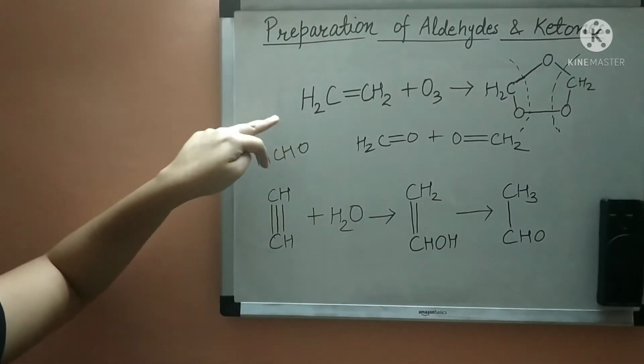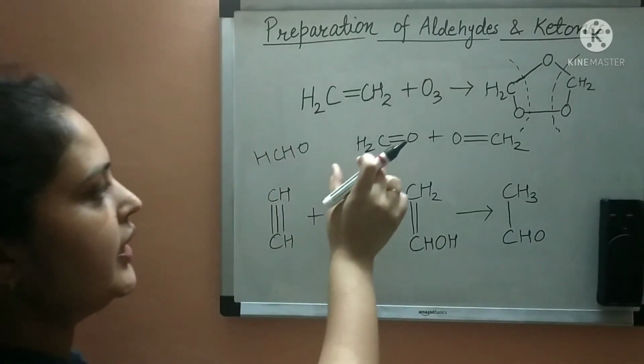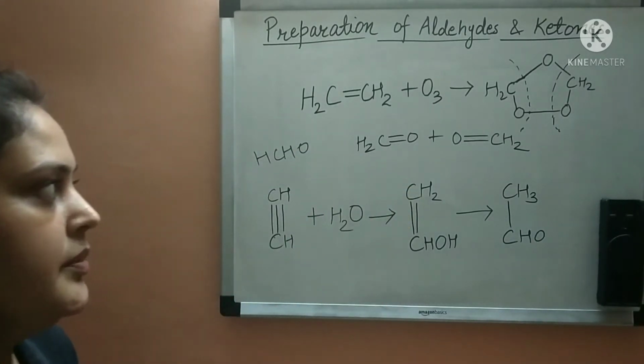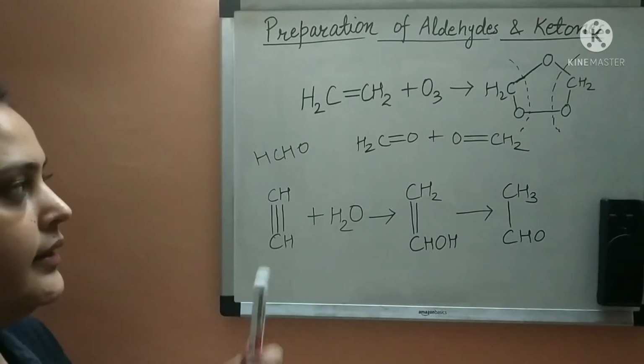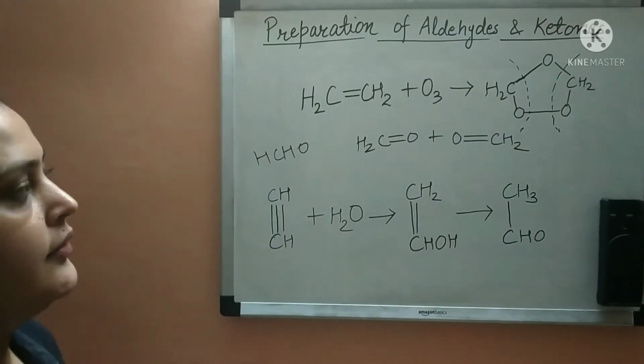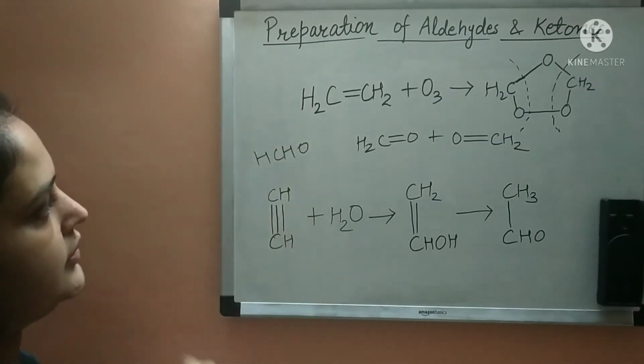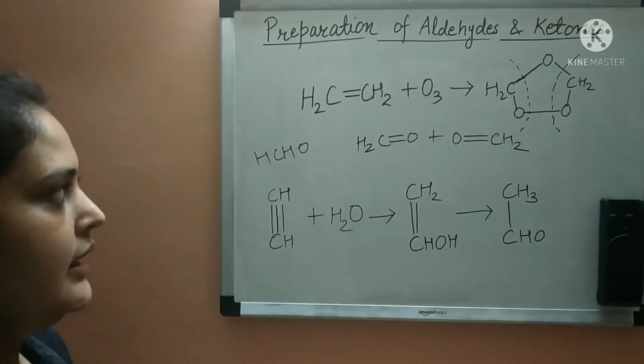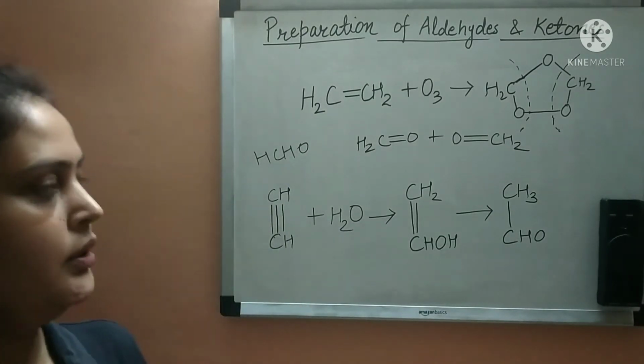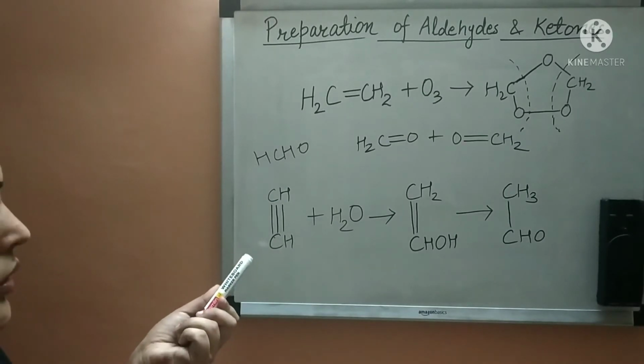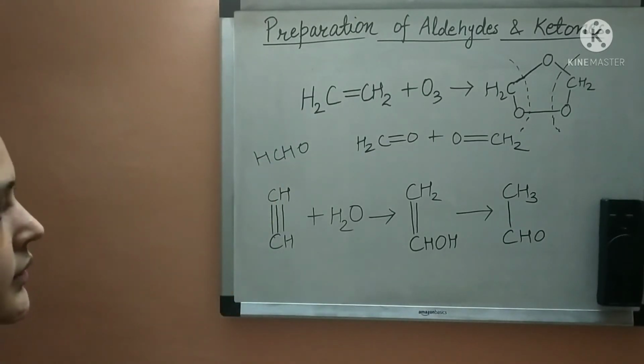Similarly, if instead of a hydrogen atom there are some alkyl groups, then you will get another aldehyde, and if instead of both the hydrogen atoms there are alkyl groups, then you will get the ketones. So this was the ozonolysis.